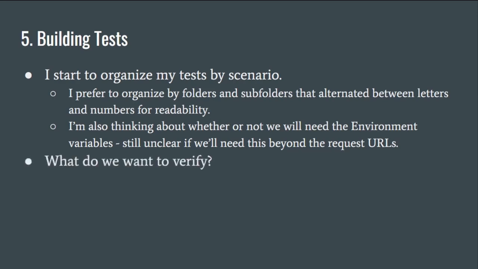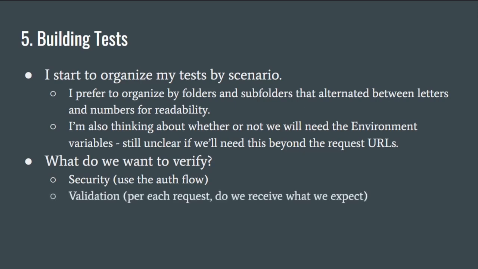So what do we want to verify? We've got a lot of different things that we can think about when we're talking about APIs, right? Security, we want to use the authorization flow and make sure that it actually uses the account. You could do, like I was talking about earlier, some unhappy paths, so you could deliberately try some credentials that you know will not work and then try the follow-ups on those. I didn't automate it, but I did verify it through just testing and monkeying around, but that's another piece that we could add in here.